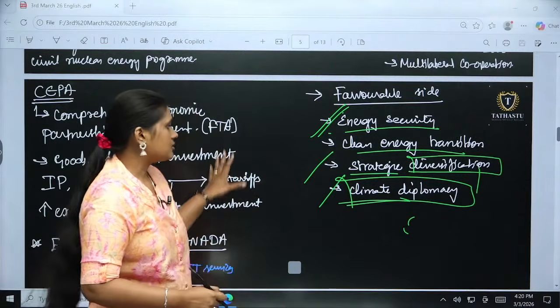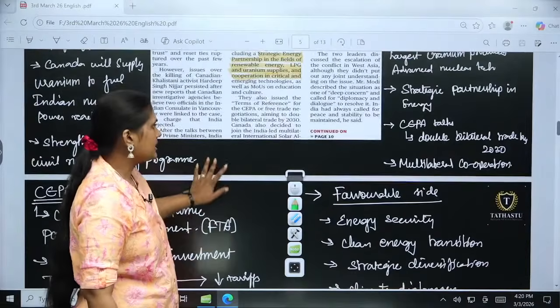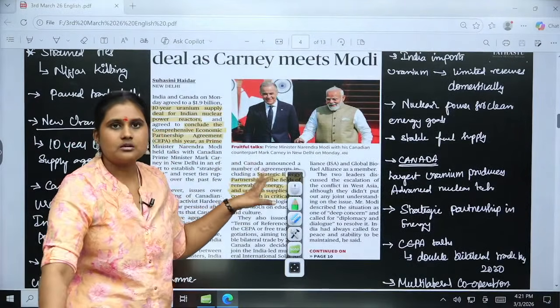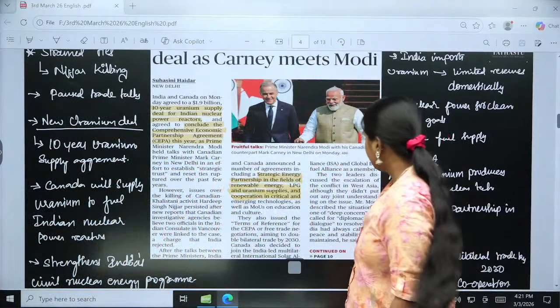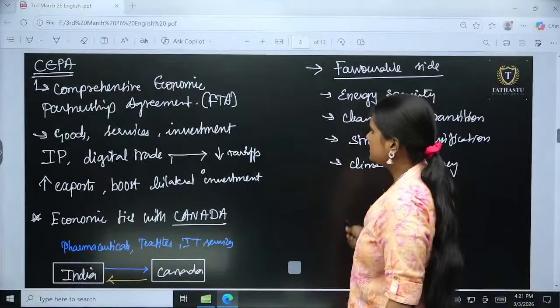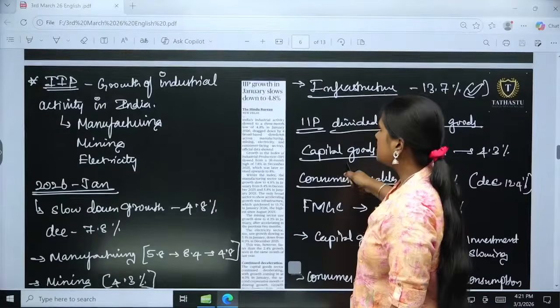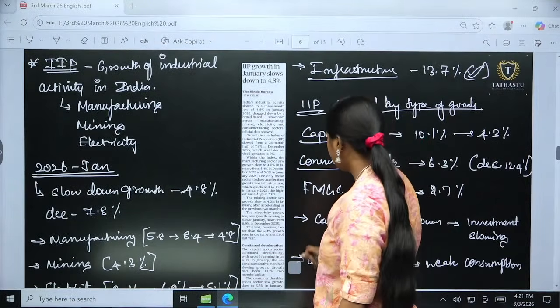Okay. So that is what we have from this article. Nothing much. After some time we will get more details about the agreement. So let us move on to the next. I think it is clear till now, right? Okay. The next one is about IIP growth in January slowing down to 4.8.